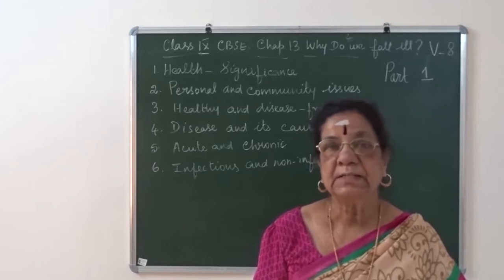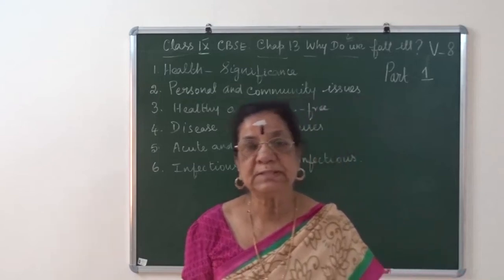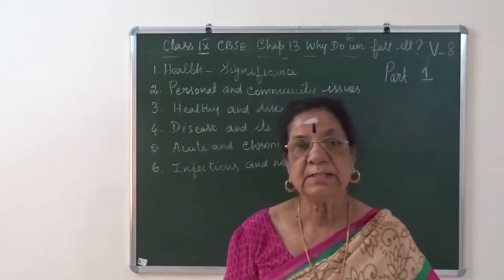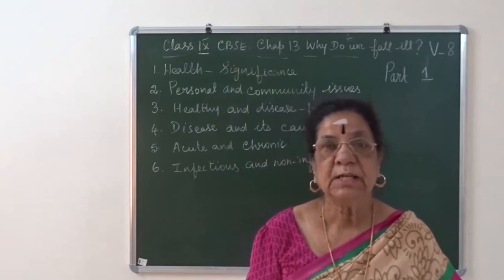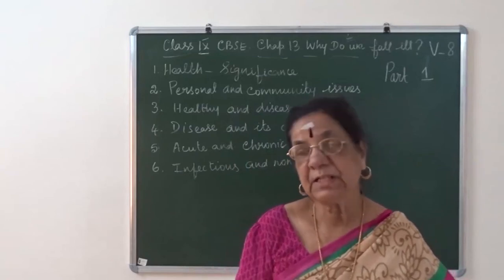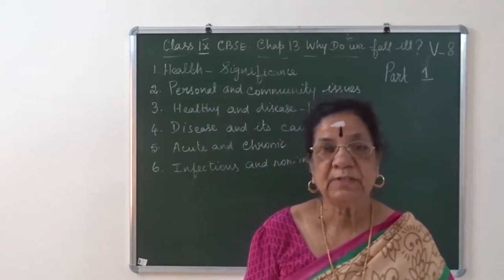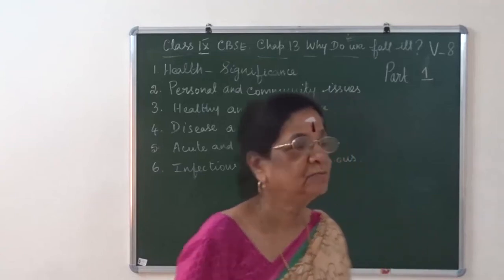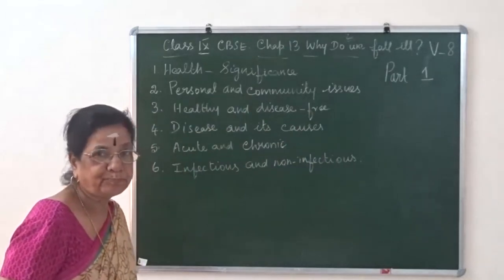When all the food components, carbohydrate, protein, fat, vitamins and minerals, are not given in the required quantity, children will suffer from an undernutrition condition. So that is why we fall ill.